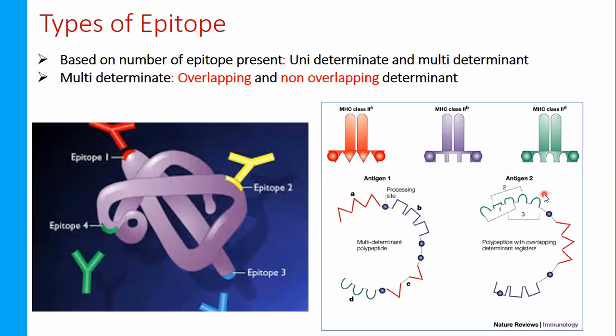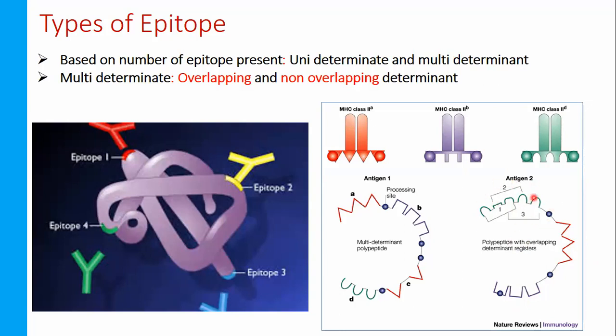When the other antigen 2 will bind over here, that means 1 and 3 will lose their antigenicity. That means 1 and 3 are sharing some common structure, and they make another type of epitope, that is overlapping. That means epitope 1 and epitope 3 are overlapped to each other here. But in this case, these two are independent, there is no problem at all.